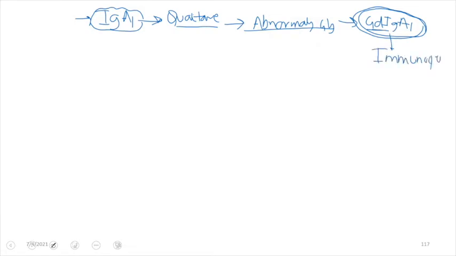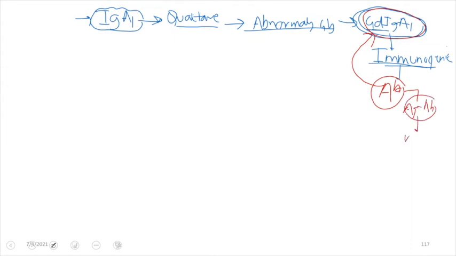Immunogenic in nature. So it is immunogenic in nature, and against this antibody there will be production of antibody. So there will be production of antibody against this immunogenic antibody. Against this antigen there will be production of an antibody, and this antibody will target this antigen, and hence there will be antigen antibody reaction, and this antigen antibody reaction gets deposited in the mesangium,